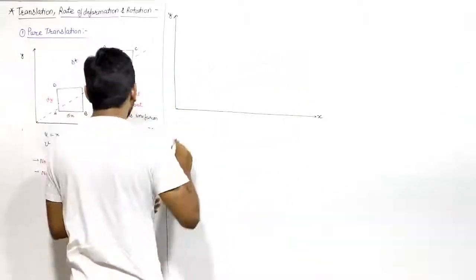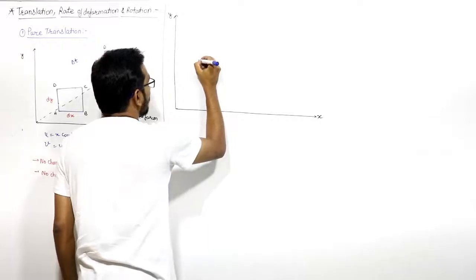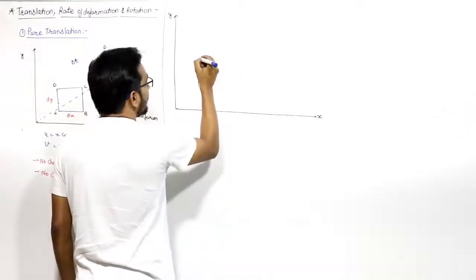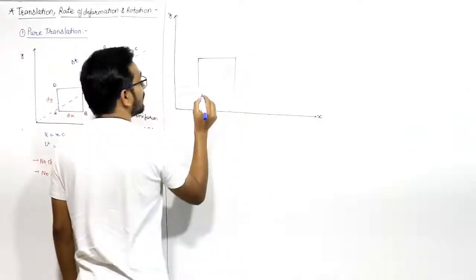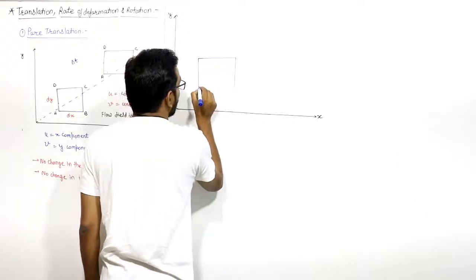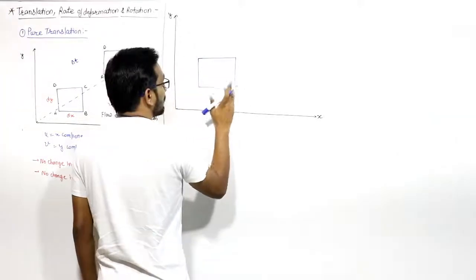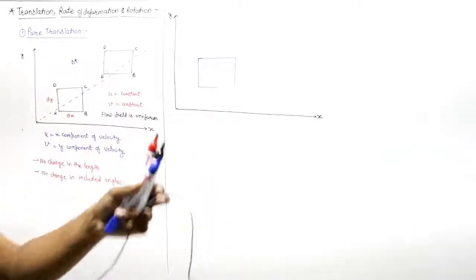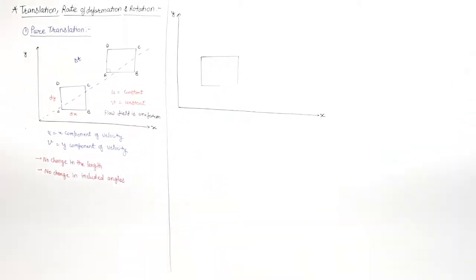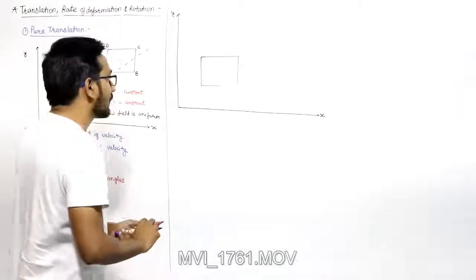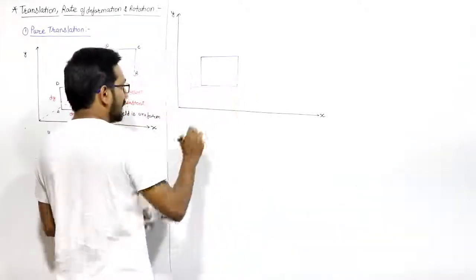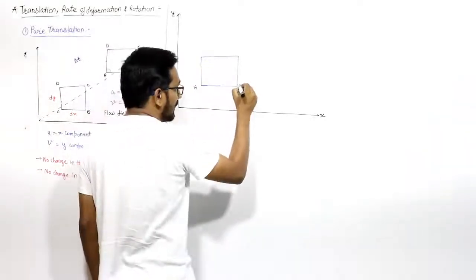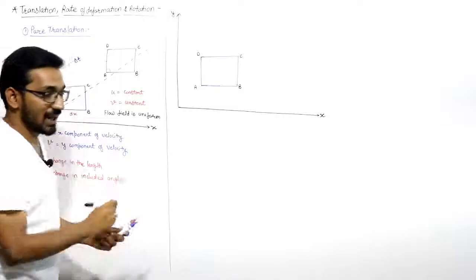So let us see what happened. We are taking the same fluid element. You need to understand this, right? I'll try that you will get this concept, that what is happening. This is the same fluid element A, B, C, D. Let us say this is A. We can say this is A, B, C, and D. Right? This is the x and y axis.